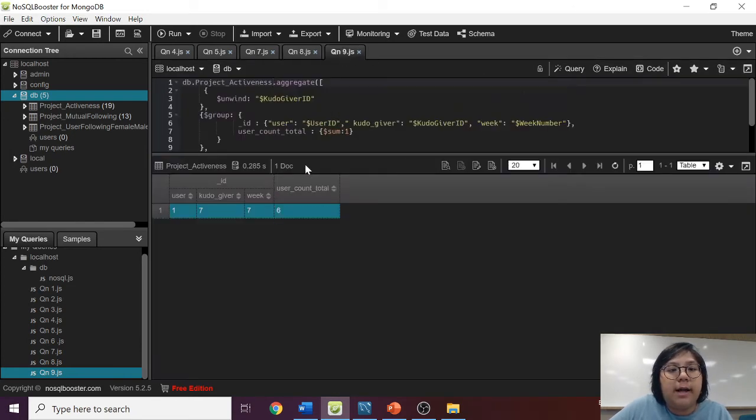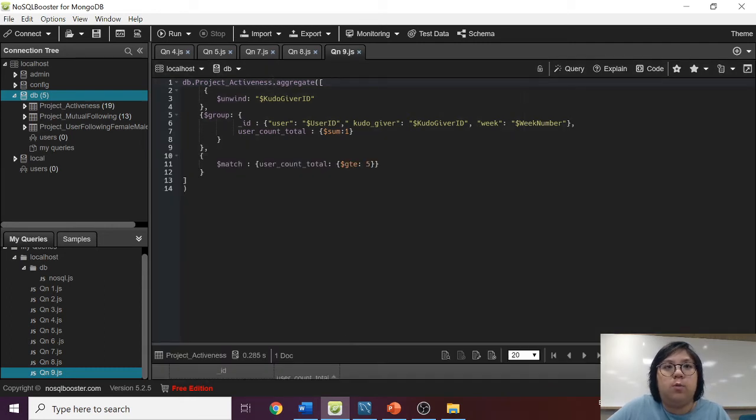Lastly, for question 9, we want to compute the monthly social networks. That is, for each user, we want the list of his followers that have given them greater than or equal to 5 kudos for each month's activities. For this question, we also make use of the aggregate function.